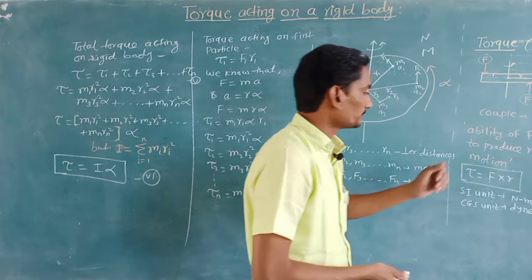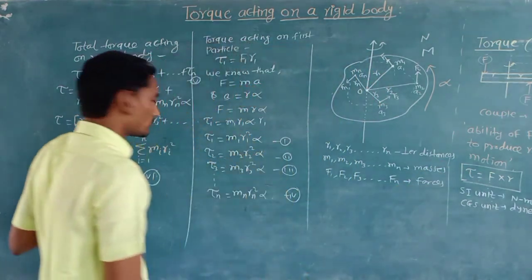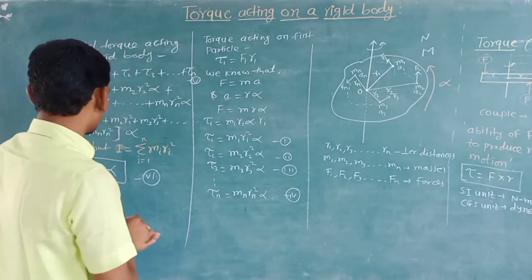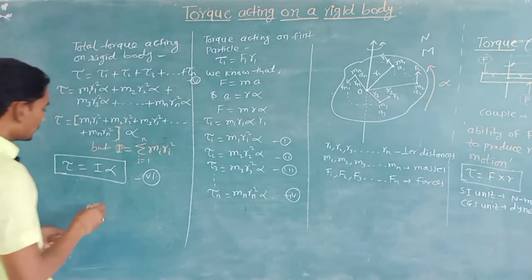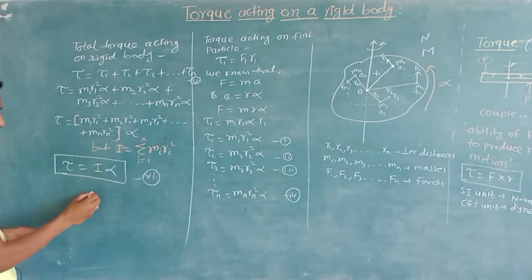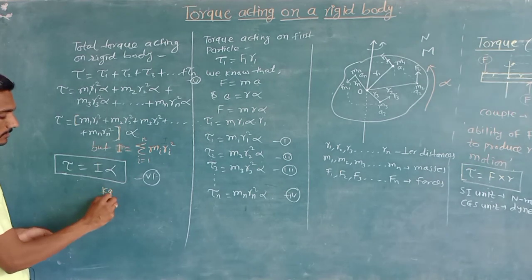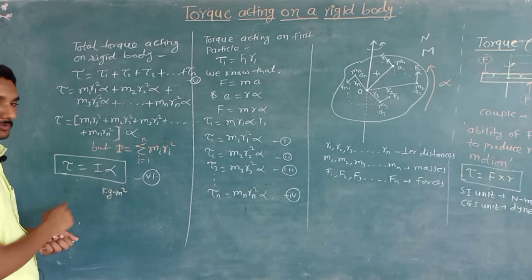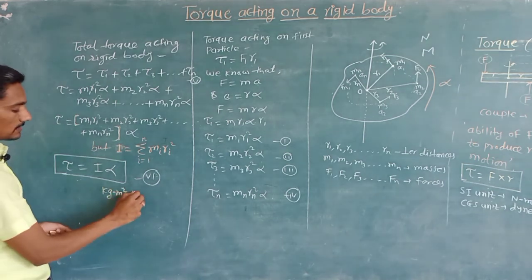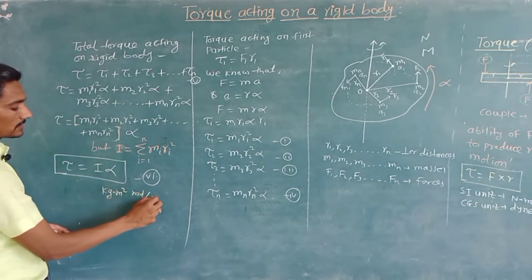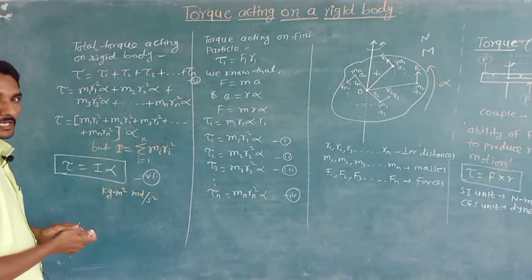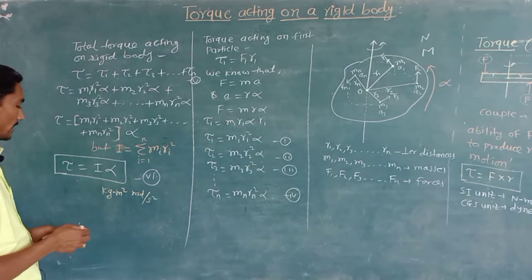By using the formula torque equals I into alpha, we can represent the dimensions for torque also. So what are the dimensions? What is the SI unit for the moment of inertia? It is kilogram meter square. And what about the angular acceleration? That is radian per second square, the SI unit for angular acceleration. So by using this, we can write down the dimensions.